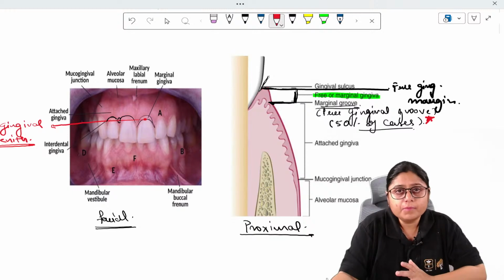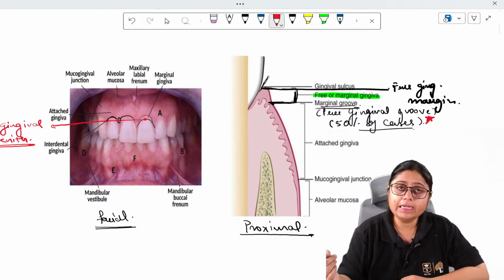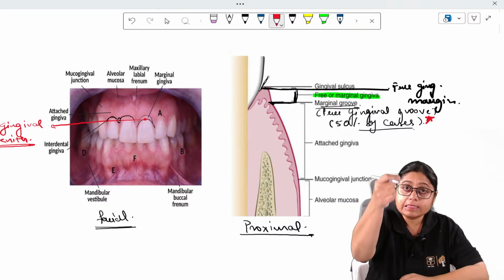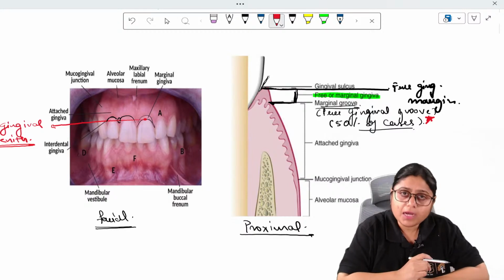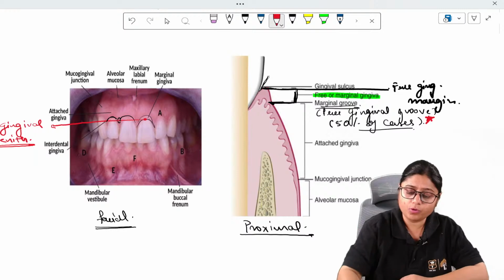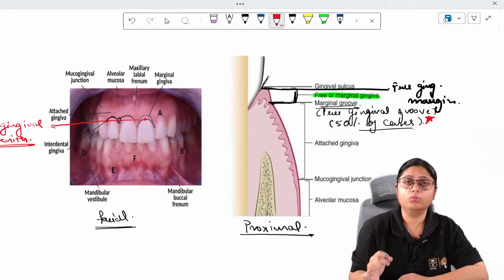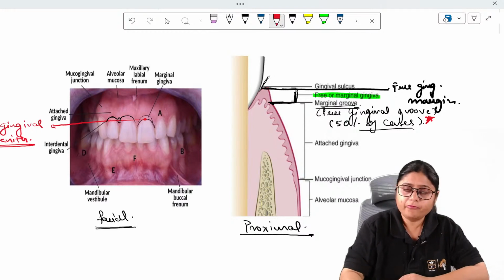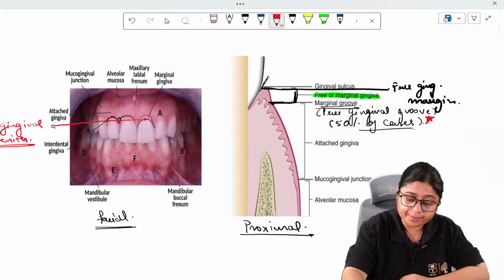So how will we determine the location of the free gingival groove in the remaining 50% of the cases? In those cases, we take a probe and insert it inside the free gingival margin or marginal gingiva, the sulcus. The probe will go up to a certain depth and stop at a point, right?